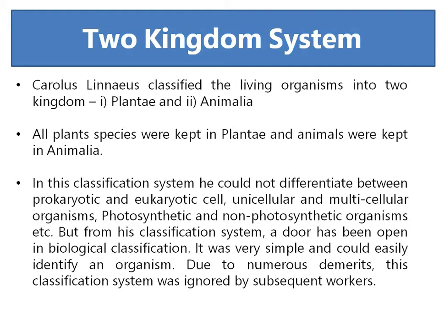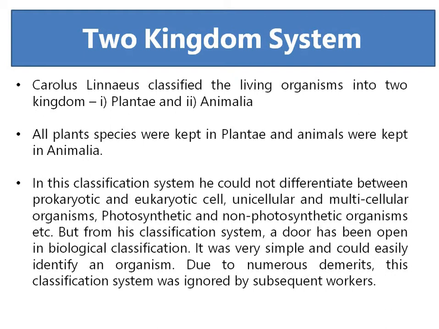He has given scientific names for many plants and animals. But his classification system was very simple. He divided the entire biological world into two groups, Planta and Animalia. Under Planta he kept all the plants, and under the Animalia kingdom all the animals.